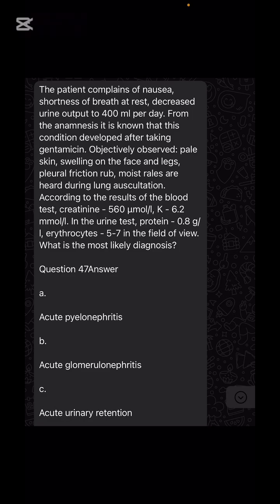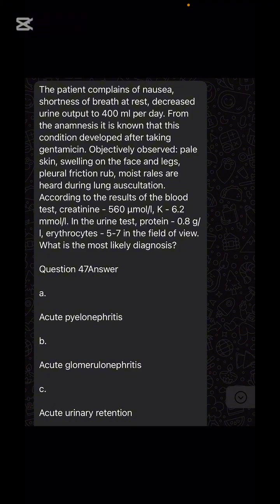What is the field of view? Sir, we look at the eyepiece of the microscope, and whatever we can see is the field of view. So you may be confused in some question about what this is, like erythrocytes 5 to 7 in the vision field. So vision field is when you put your eye on the microscope, whatever you can see is the area of vision, the vision field.